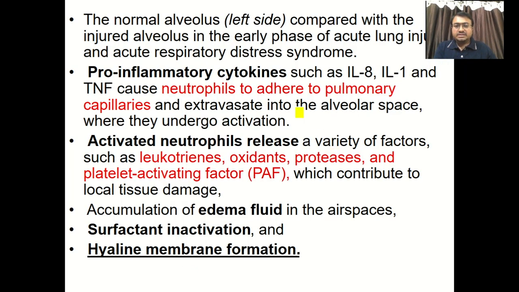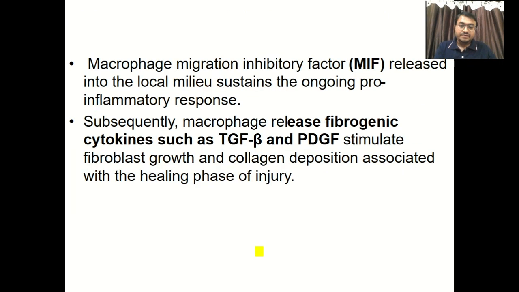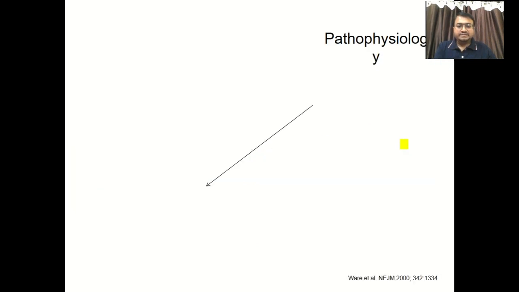So these are the same things I have mentioned over here. Two important things are surfactant inactivation and hyaline membrane formation. These are the two characteristic findings in ARDS. This is about macrophage migratory inhibitory factor. It sustains the ongoing process and releases certain fibrogenic cytokines like TGF beta and PDGF.